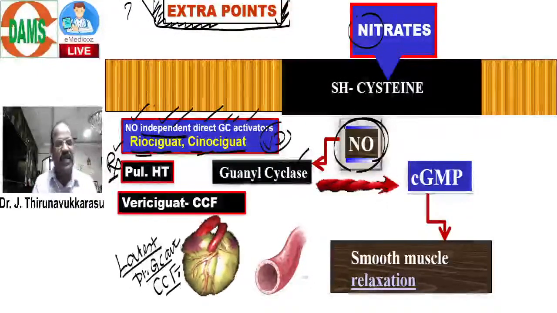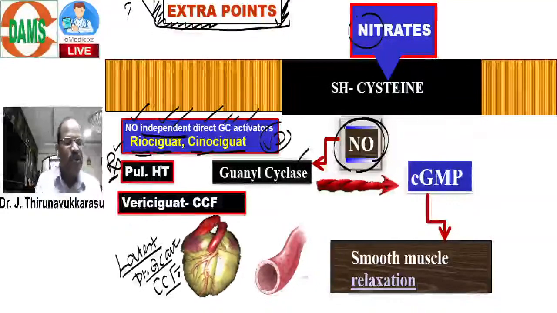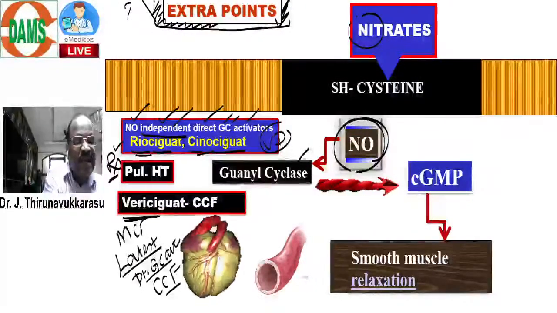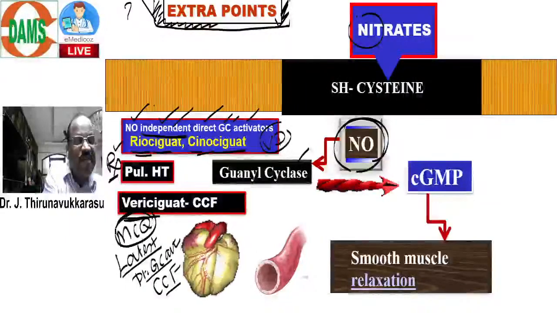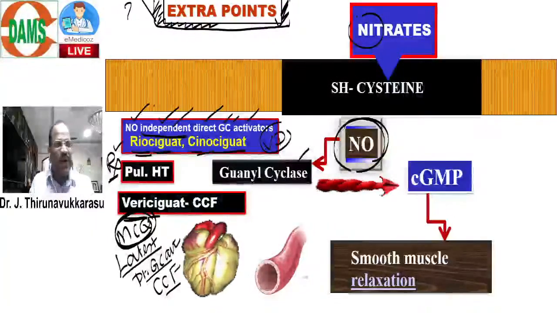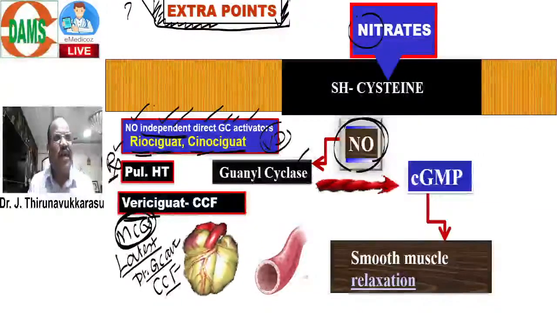The answer is Vericiguat. Please note, latest point, expected MCQ for this year. Remember, Vericiguat is the direct guanylyl cyclase activator useful for congestive cardiac failure.